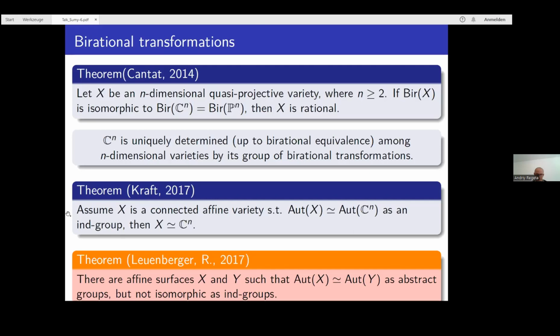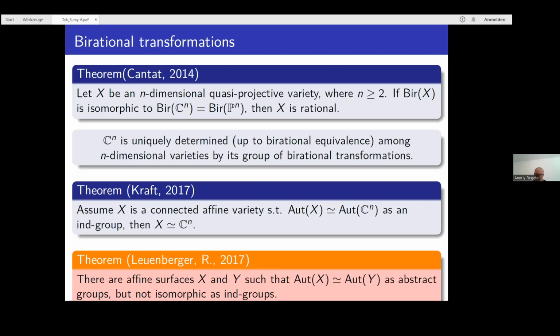This result is proved by Kraft, and it's very nice, besides this condition that the groups should be isomorphic as ind-groups. And basically, we can remove this condition using Theorem A, which I presented above. That's one of the points why Theorem A is useful for us.